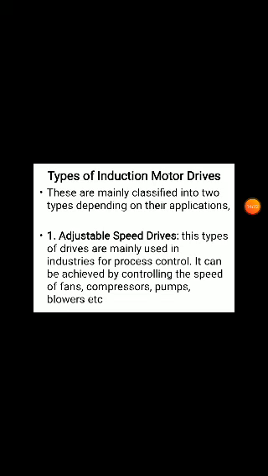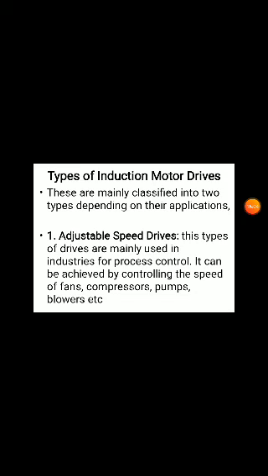Adjustable speed drives are mainly used in industries. Separate speeds are required for separate applications, so you need to adjust the speed to the required speed of that application. You want to control the speed, which is why we use these two types: adjustable speed drives and servo drives. Adjustable speed drives are mainly used in industries for process control. It can be achieved by controlling the speed of fans.